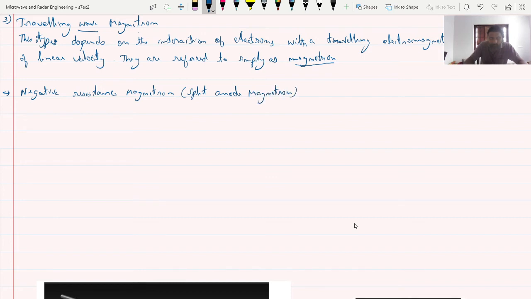Split anode magnetron operates at frequency below the microwave region, below the microwave region. The second point I will discuss is the cyclotron frequency magnetron.